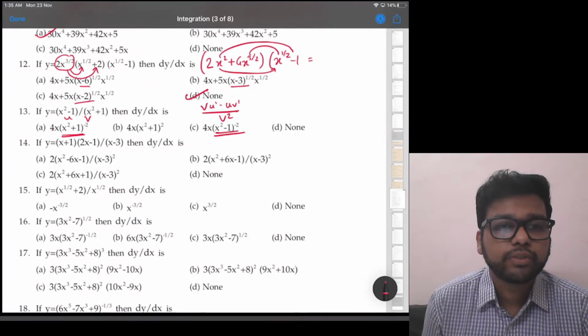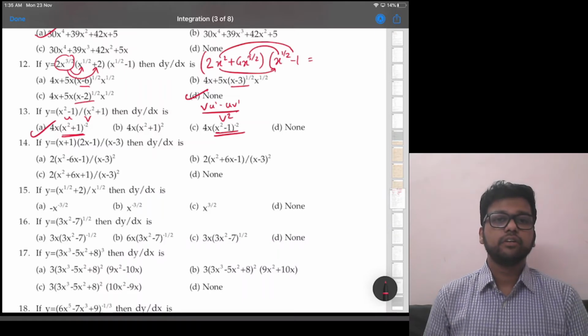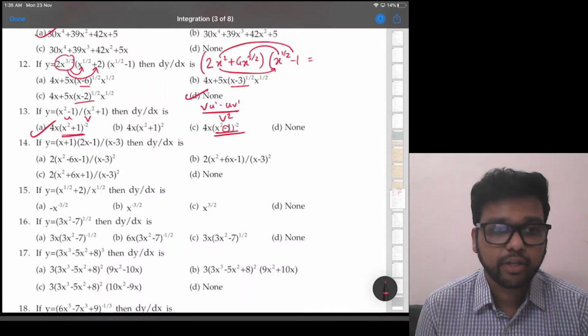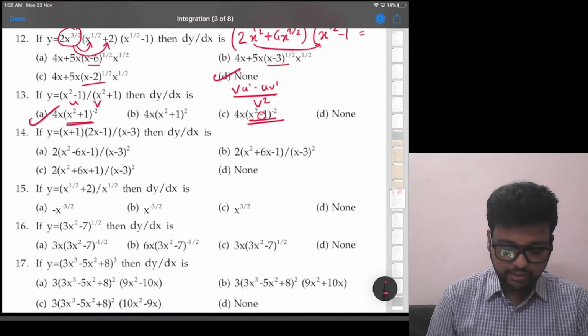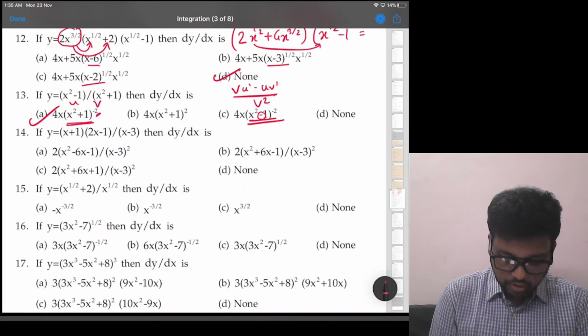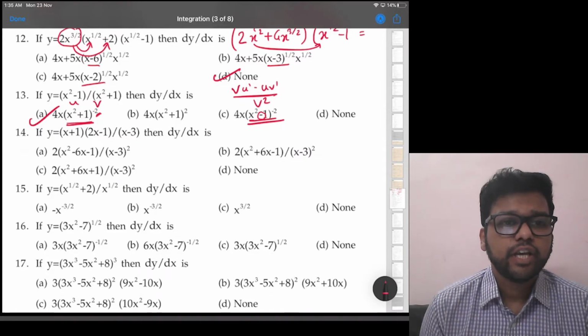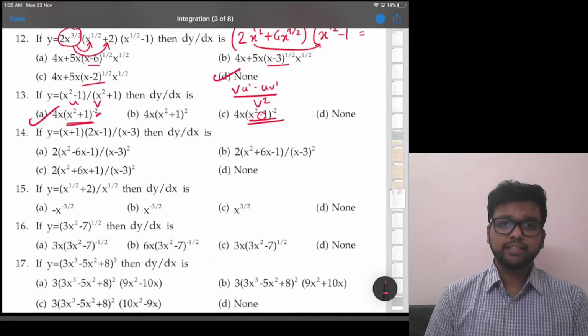Okay. So which option? 4x into denominator raised to half, option A. Okay. Option C, there is minus sign here, so that is wrong. Option B is anyway wrong. Okay, option A is the correct answer. Raised to minus 2 means divided by square, right? Fine. 14th, if y is equal to that, then dy by dx is.